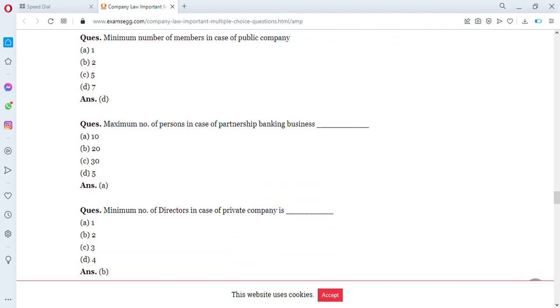Yeah. Then another question: minimum number of members in case of a public company. 1, 2, then 5, then 7. The minimum number of members that is required to sign the memorandum is 7. Yeah. Then the maximum number of persons in case of partnership banking business is supposed to be 10. So the answer is A. Maximum number of members in case of a partnership banking business is 10.